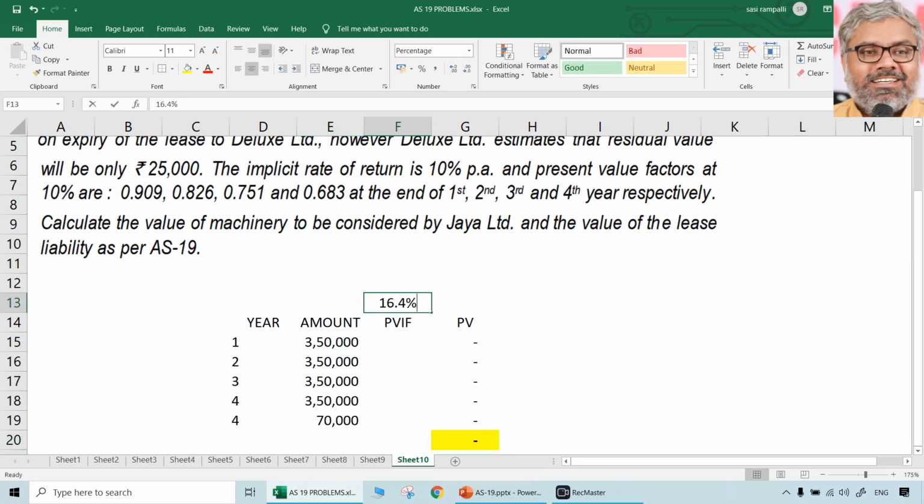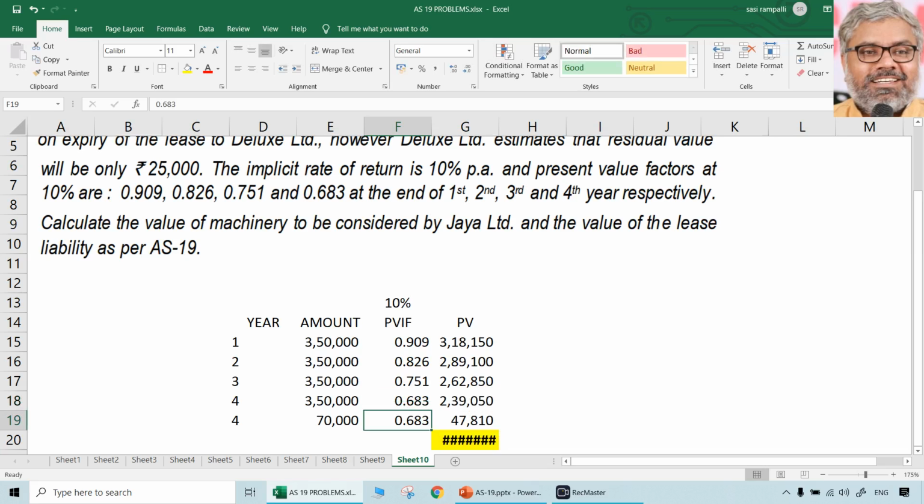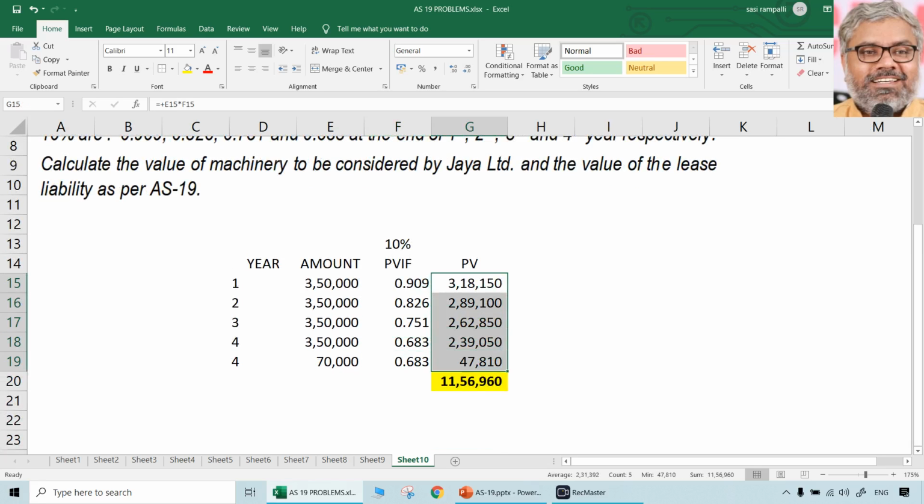And most importantly, take the present value interest rate factors correctly at 10%. Write the percentage on top of this. Show it clearly. What percentage you are taking. You should be clear. So 0.909, 0.826, 0.751, 0.683 and 0.683. That's all. What is the present value of the lease payments?